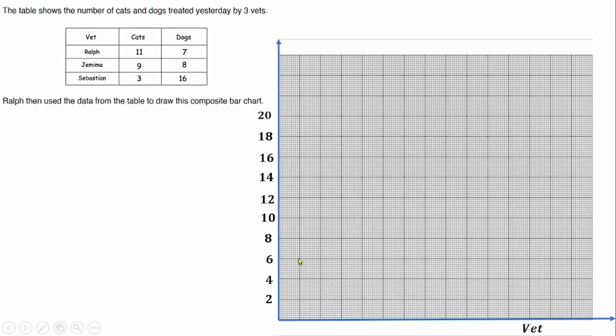So I will use a rectangular bar. I want to do the two animals on the same bar. So for the cat, 11. I want to leave the first 2 centimeters to represent the space. So the next 2 centimeters I want to draw my bar there. So for 11, I will draw a straight line to 11, which is the middle between 10 and 12. Then draw another and close it at the top. So that will represent cat for Rafi. I don't want to label it cat because I don't want to draw any other thing on it.